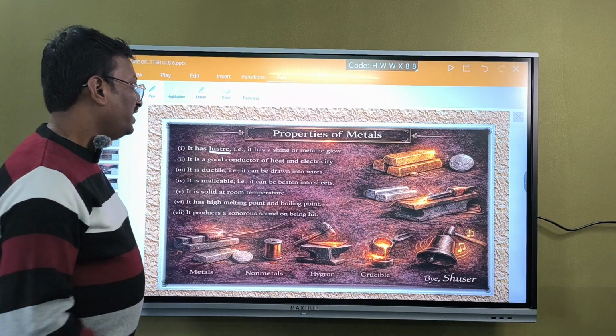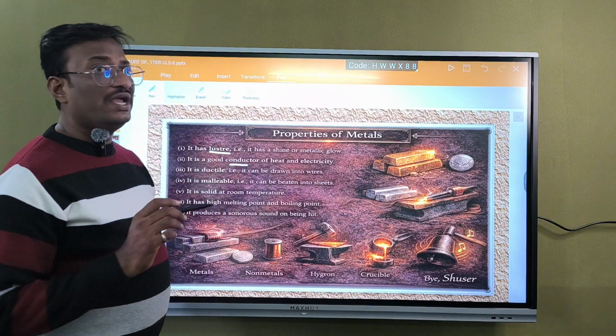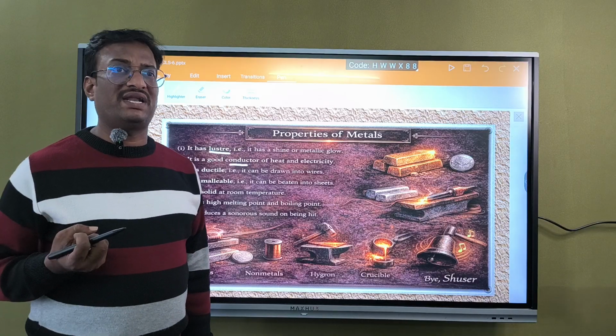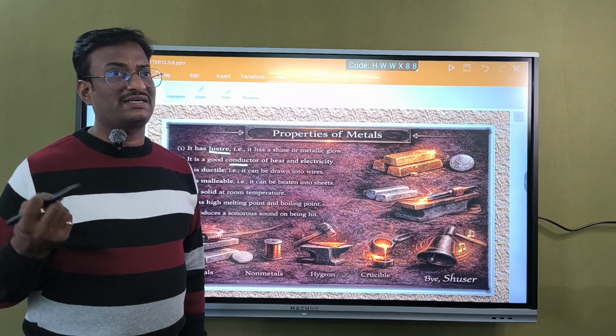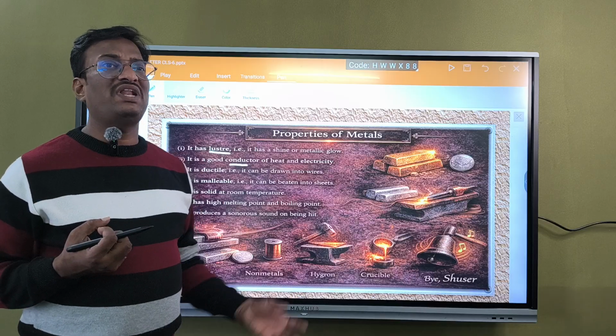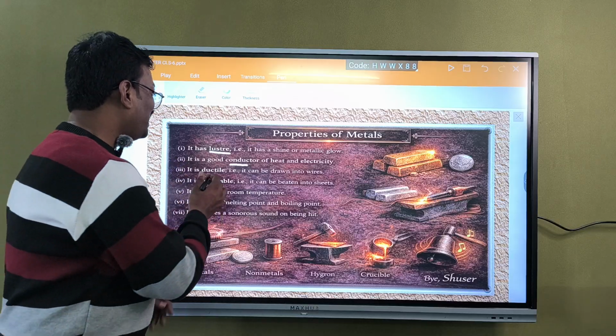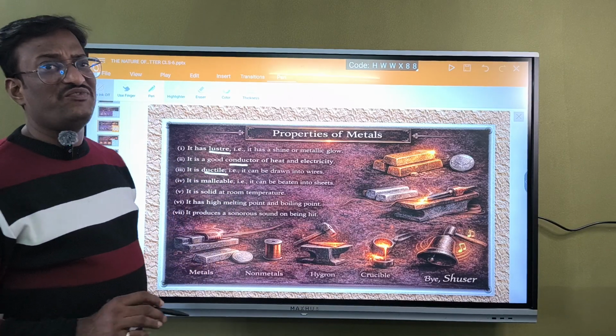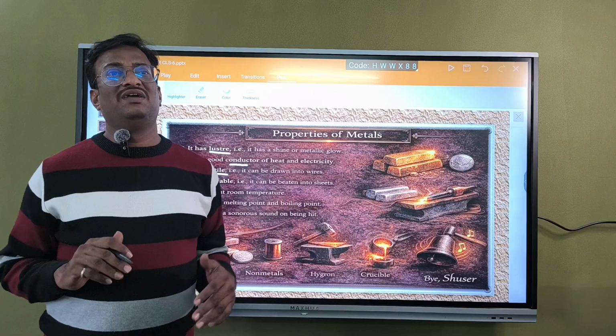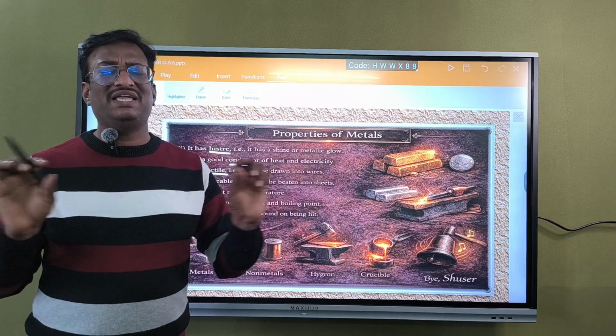That is called luster. Metals are good conductors, in the sense they will allow heat and electricity to pass through. Metals will be the conductors. They will allow electrons to flow. They will allow heat to flow. And metals are ductile, which means they can be drawn into wires. We can make metals into thin wires.